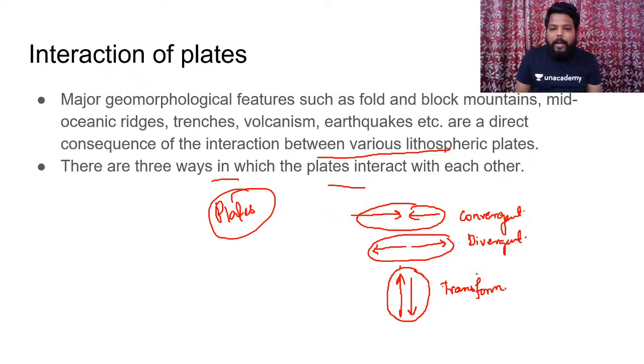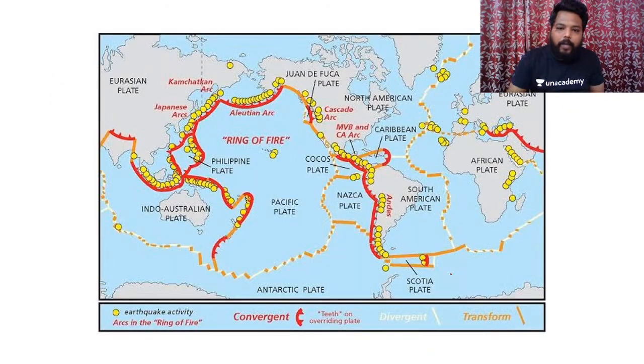So these three plate boundary movements are responsible for various relief feature generations on the earth's surface. The earth as of now, in its present form because of various modifications, is because of these geomorphological features which have been developed. Clear? You can see these plate boundaries. Clear? Where we have convergent, where we have divergent, you can make a note of this.